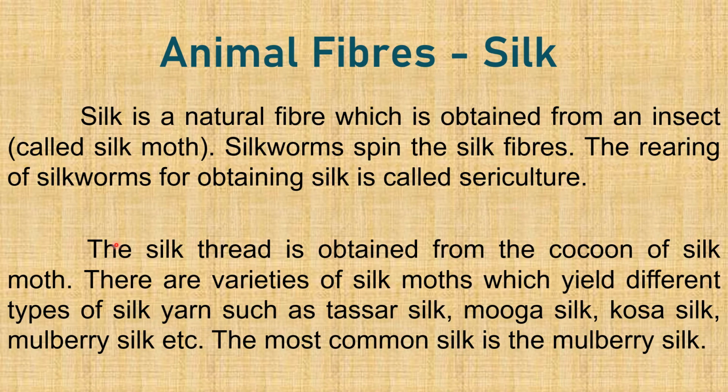The silk thread is obtained from the cocoon of silk moth. There are varieties of silk moths which yield different types of silk yarn such as tasar silk, moga silk, kosa silk, mulberry silk, etc. The most common silk is the mulberry silk. The silk fiber from the cocoon of this moth is soft, lustrous and elastic and can be dyed in beautiful colors.